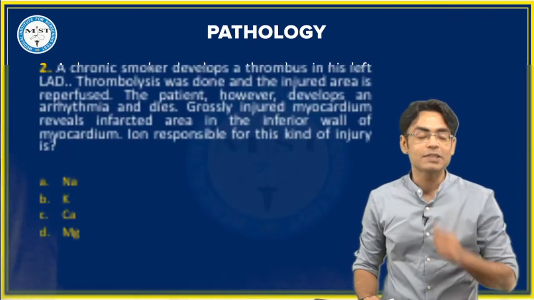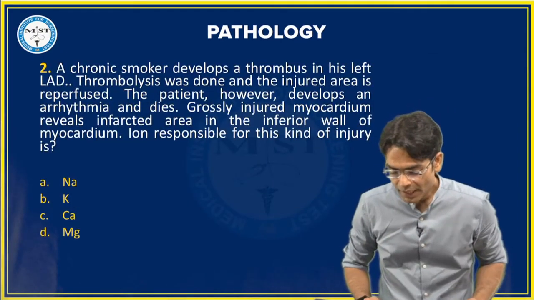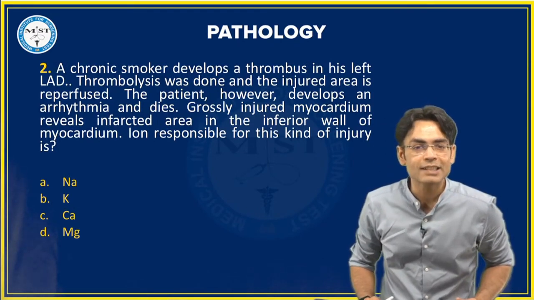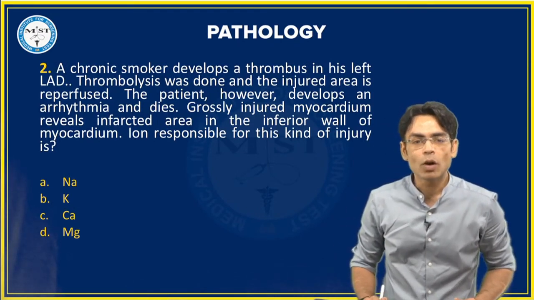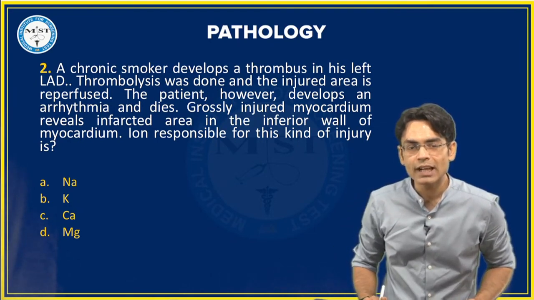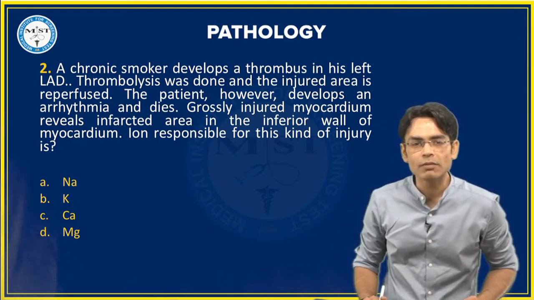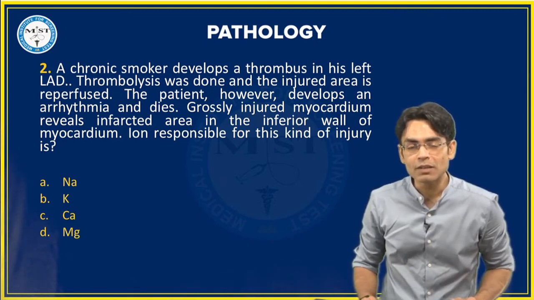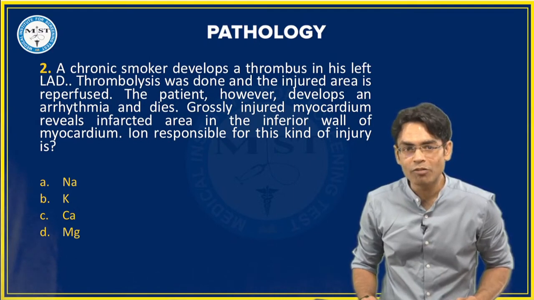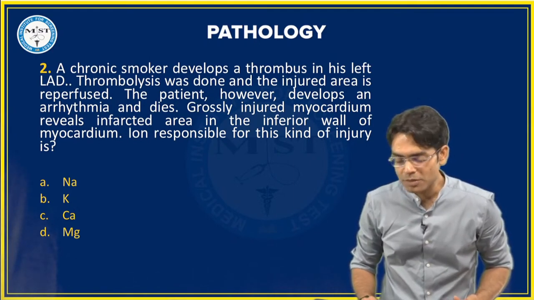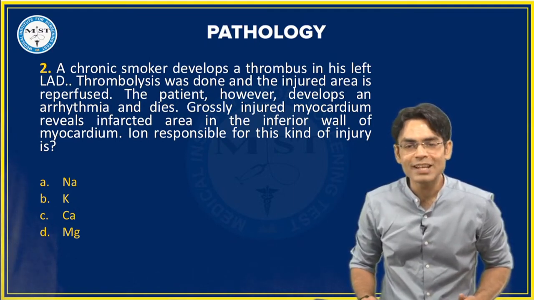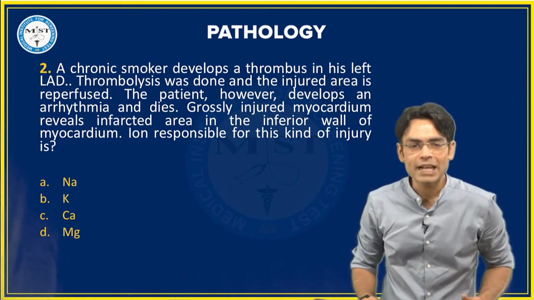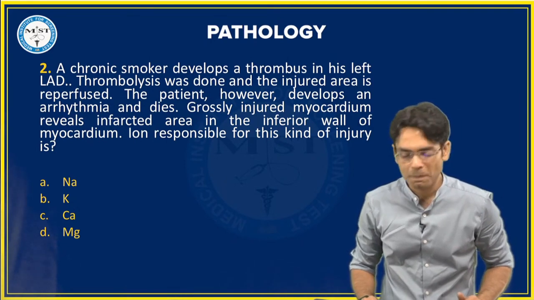Moving ahead to the second question. A chronic smoker develops a thrombus in his left LAD. Thrombolysis was done and the injured area is reperfused. The patient, however, develops an arrhythmia and dies. Grossly, the injured myocardium reveals an infarcted area in the inferior wall of the myocardium. The ion responsible for this kind of injury is, the options on your screens are sodium, potassium, calcium, and magnesium.